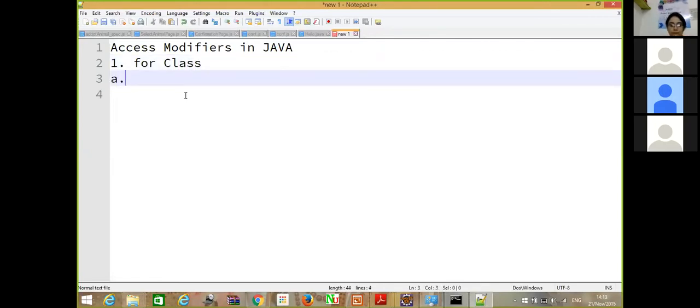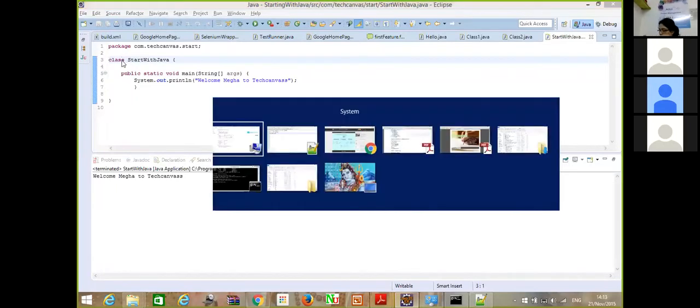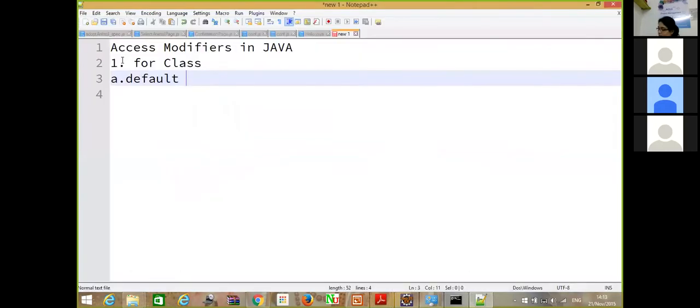The first access modifier is default, as in you don't give any access modifier to this class, it would be still valid. We have defined this class as public. If we don't define it as public, it would still be a valid definition for a class. That is the default modifier. We don't specify any access modifier with the class. So that is the default access modifier. The scope of this access modifier is throughout our workspace.